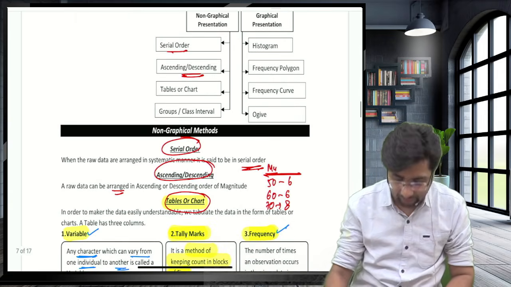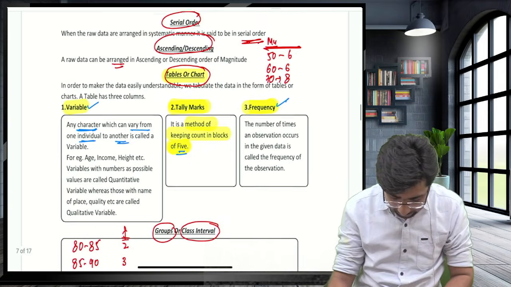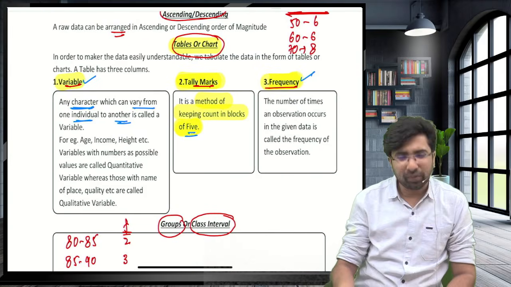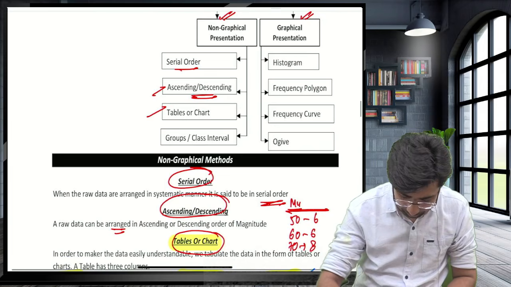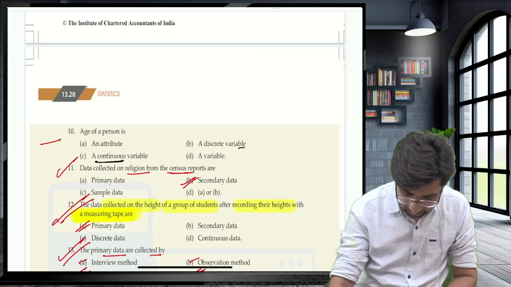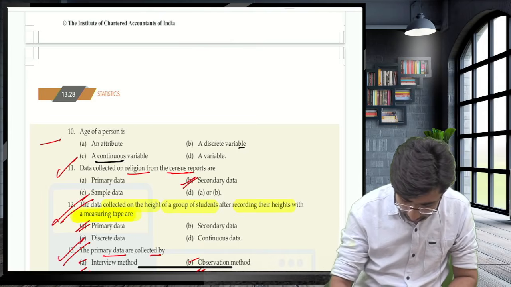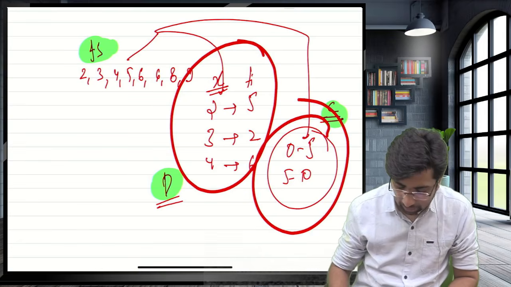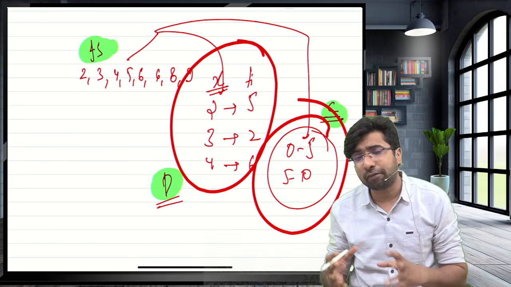That is known as the ascending and descending order. Guys, or we are writing the data in the form of the variables, tally marks and frequency. Guys, this is a table and chart. Groups, you are presenting the data in the form of, see, guys, this is writing the data in the form of table. Guys, you are representing the data in the form of class. These are some non-graphical methods.